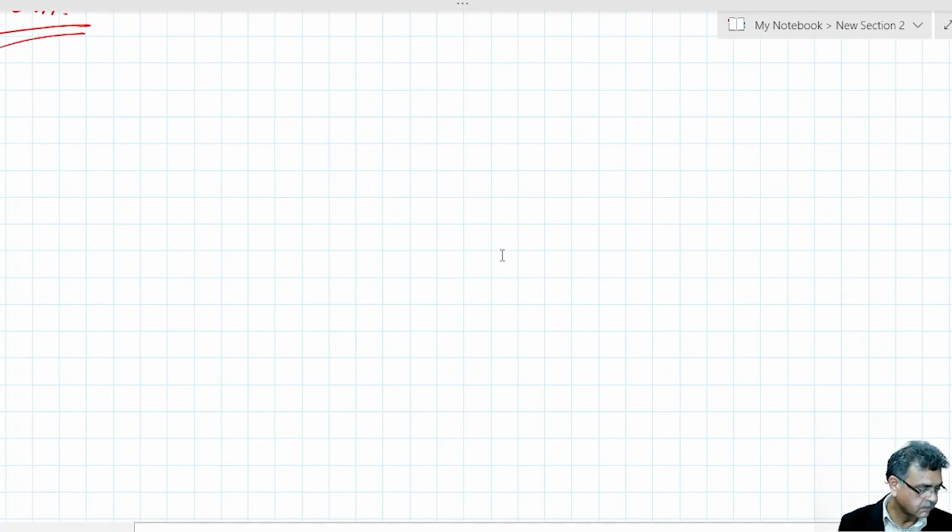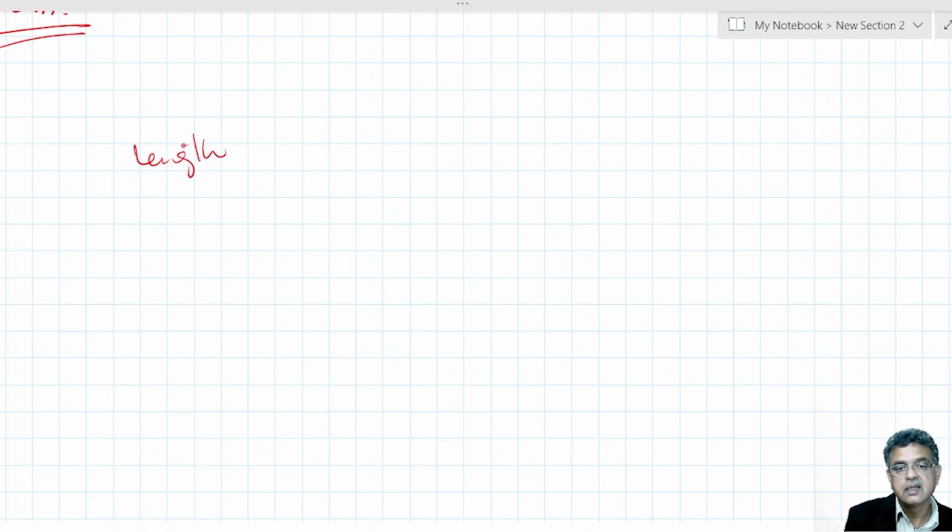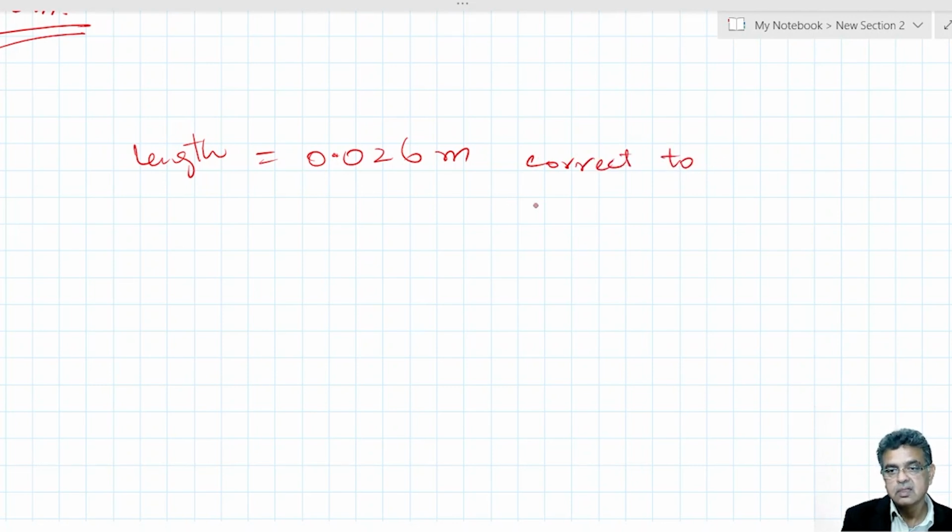First we will do a simpler one: the length of a piece of string is 0.026 meter, correct to the nearest millimeter.